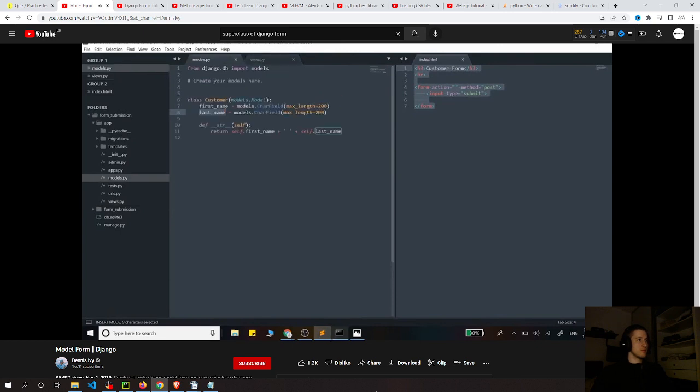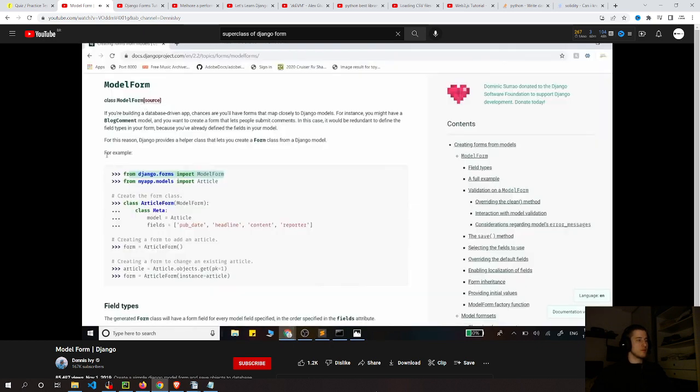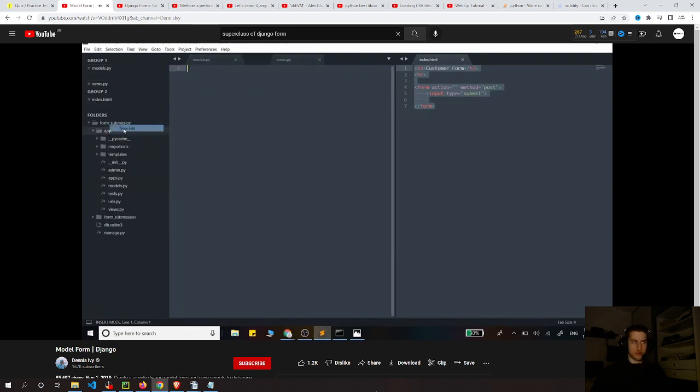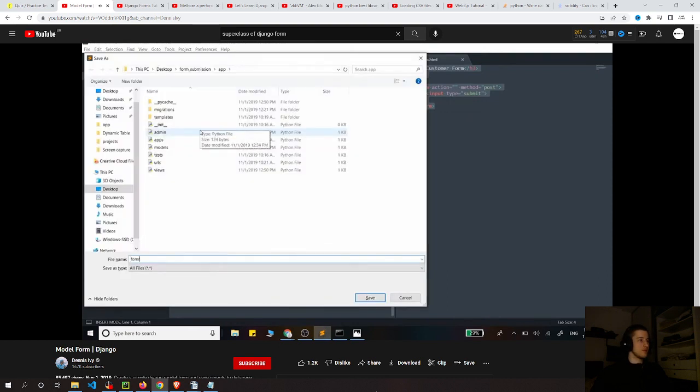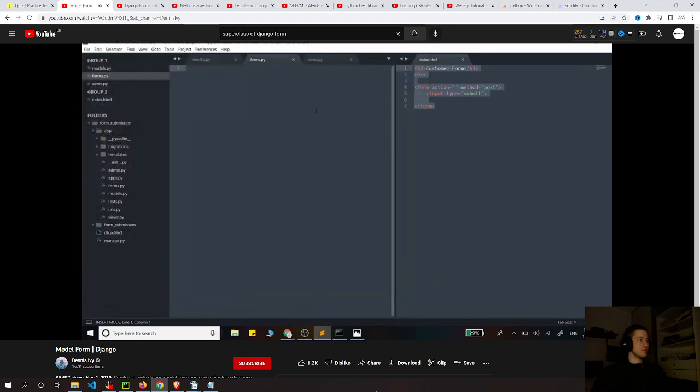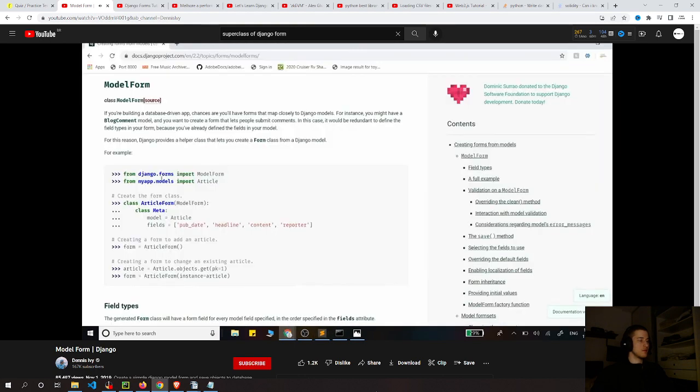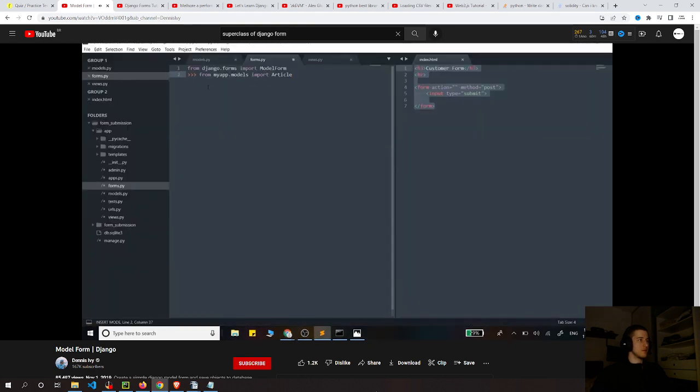So the first thing we're going to do here is follow the Django documentation to create a model form. We're going to follow this method here, but before we do that, we're going to put our forms into their own file so we can have multiple forms for multiple objects. So for this, I'm going to create a forms.py file, and I'm just going to run the imports right here. I'm going to go ahead and copy and paste these.